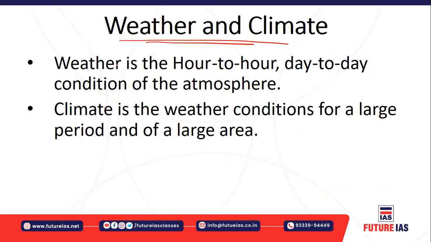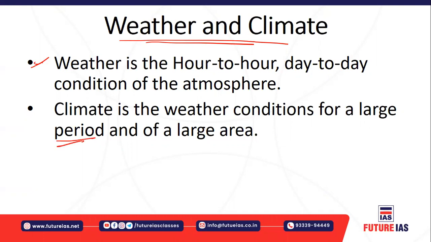Let's understand the weather. Weather is the day-to-day change in the conditions of the atmosphere. The weather may change hour to hour, day to day, it may even change within an hour. So these day-to-day changes in the conditions of the atmosphere are in the form of weather. But climate means the average weather conditions for a larger period of time.